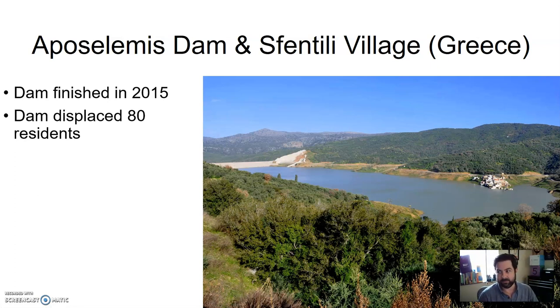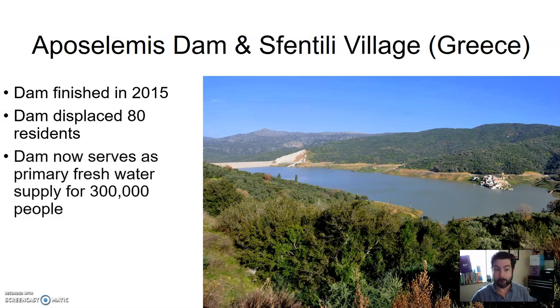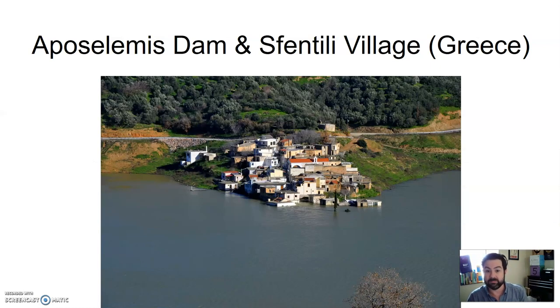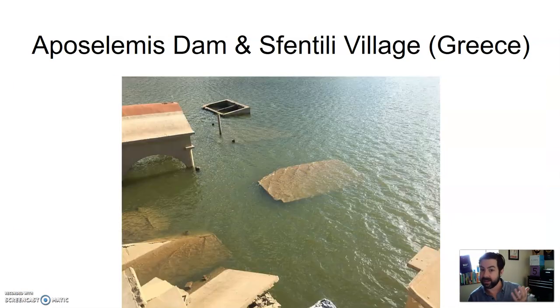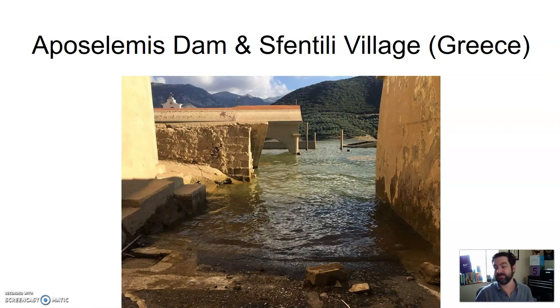It's like, well, you got to leave because your house is going to be underwater. So that's 80 residents. But the dam now serves as the primary freshwater source and supply for 300,000 people. 80 people, 300,000 people. It's probably never an easy idea to want to flood a village, but 80 people, 300,000 people. You get the drift.